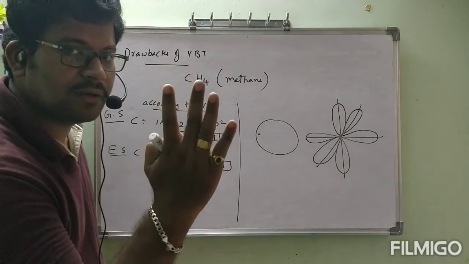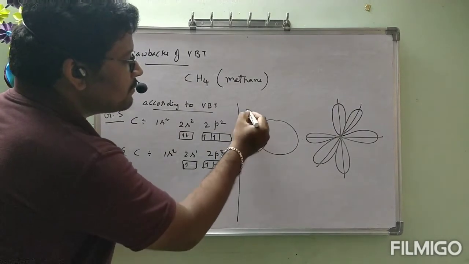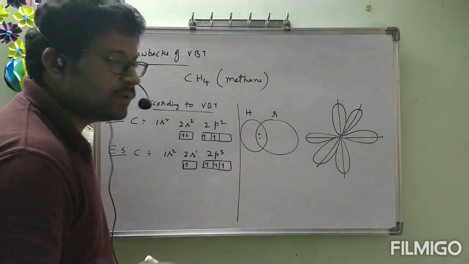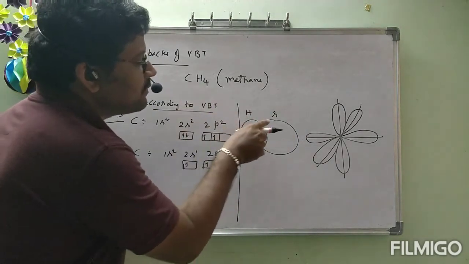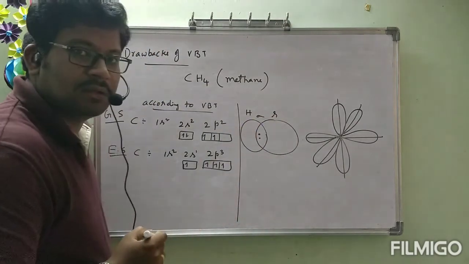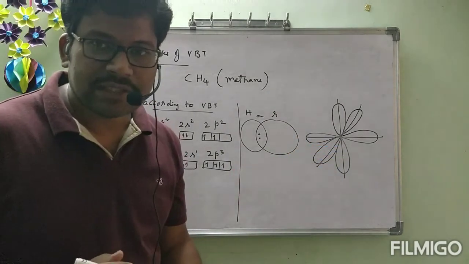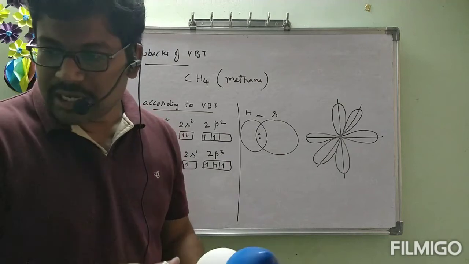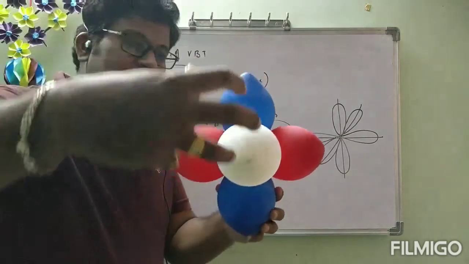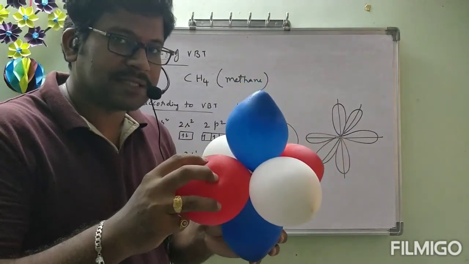We have 4 hydrogens. First, 1 hydrogen will be involved in a bond with the s orbital of carbon, complete overlapping only. So a sigma bond is formed. Next, how many hydrogens remain? 3 hydrogens. Correct? So how will they approach? 1 hydrogen will approach along py, 1 hydrogen along pz, and 1 hydrogen along px.